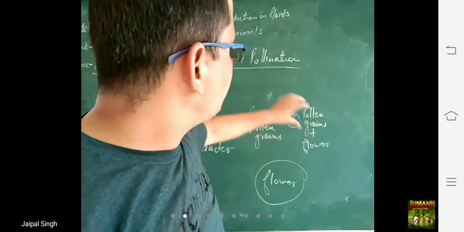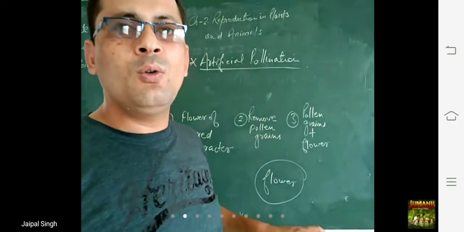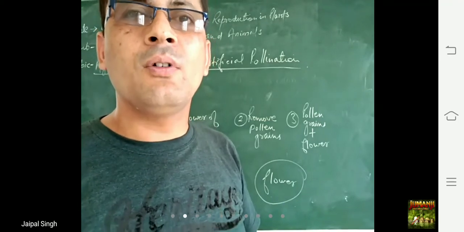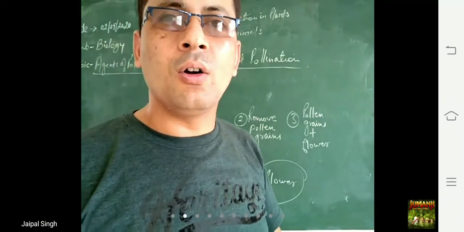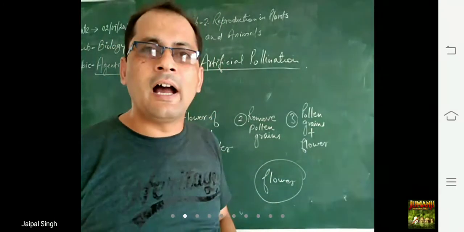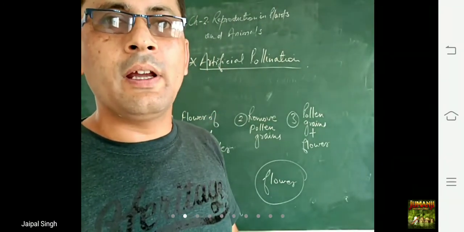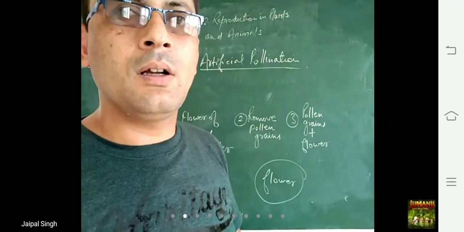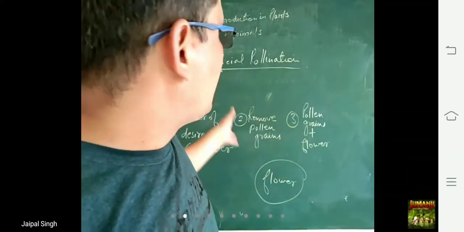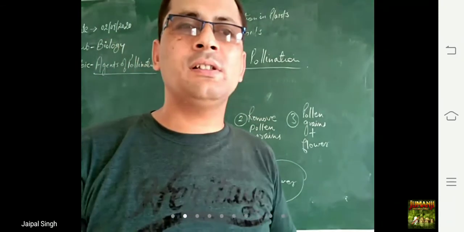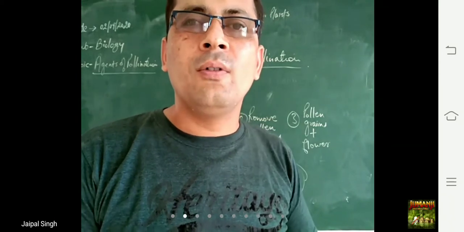By this method, we produce crops or seeds of very high quality. This process is known as hybridization. Artificial pollination, as I have already told you, is important because we have limited resources and limited area of land.